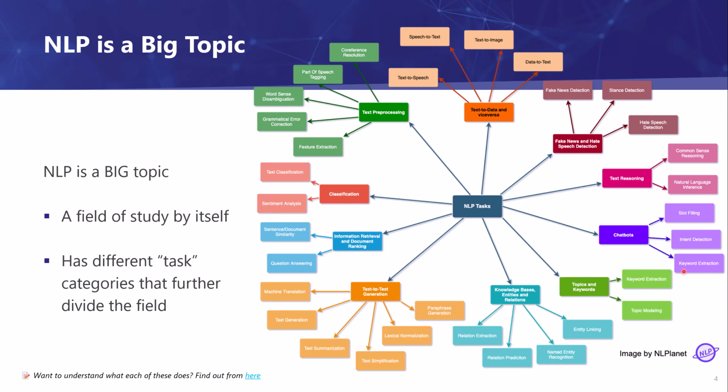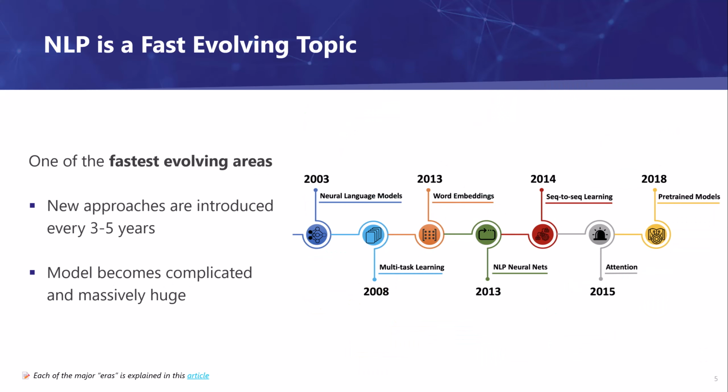Of course, the well-known chatbots are also under NLP. And there are things we've never talked about before, including text-to-text generation. That is where the AI type of NLP can be used to generate novel text and write stories.